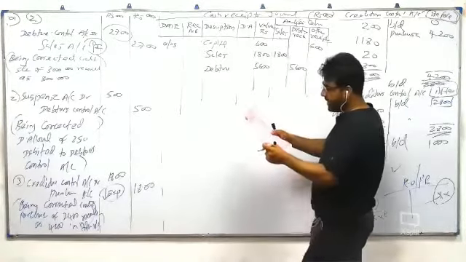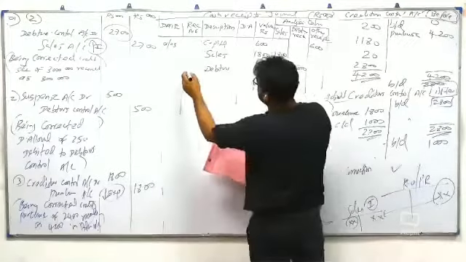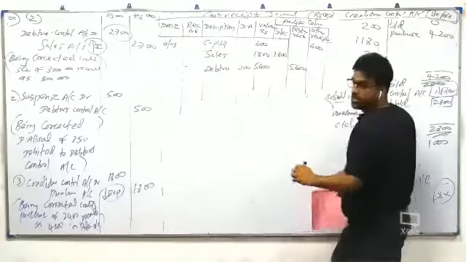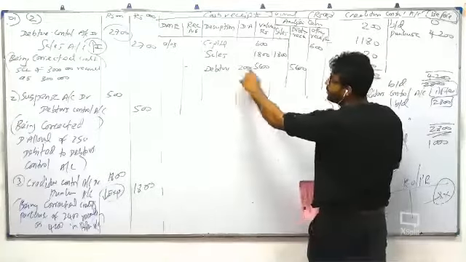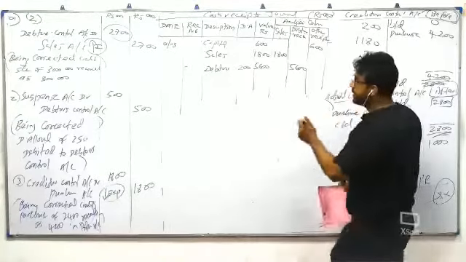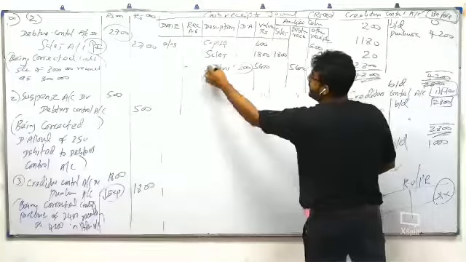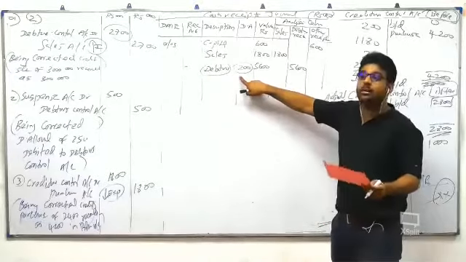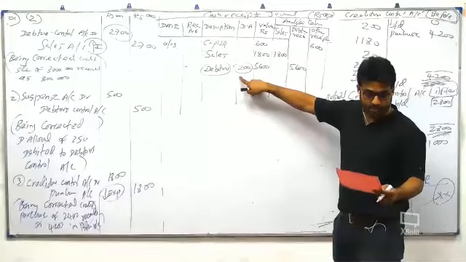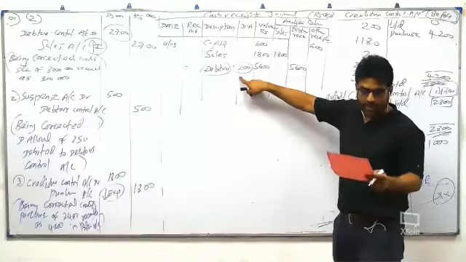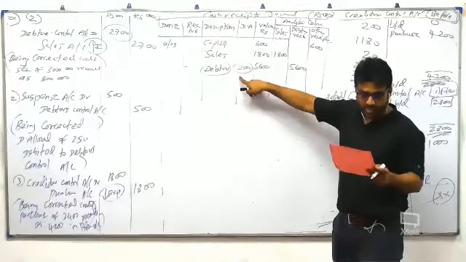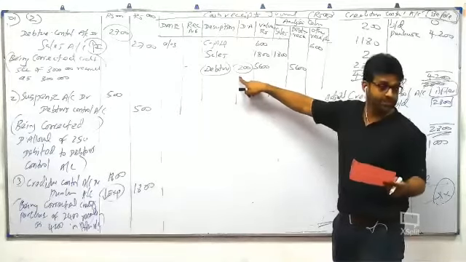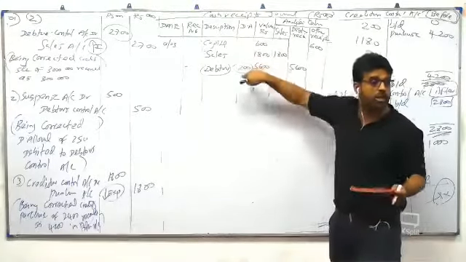Discount, have they allowed it? Yes. How much discount allowed? In the debtor column, some students will forget to write discount allowed. Discount allowed is always connected to debtors. Remember that. It's given in additional information number 2 down. While a cash discount of 400 was received from a creditor, a cash discount of 200 was allowed to a debtor. So what is allowed to the debtor? Write it in the discount allowed column.